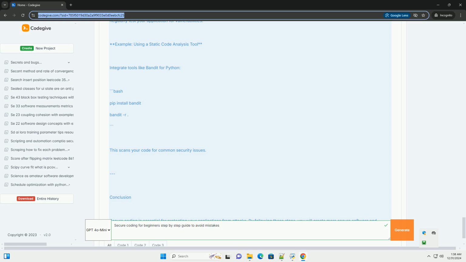password = b'super_secret_password'. hashed = bcrypt.hashpw(password, bcrypt.gensalt()). Verify the password. If bcrypt.checkpw(password, hashed): print('Password matches'). Else: print('Password does not match'). This ensures that even if the database is compromised, the passwords are not easily recoverable.